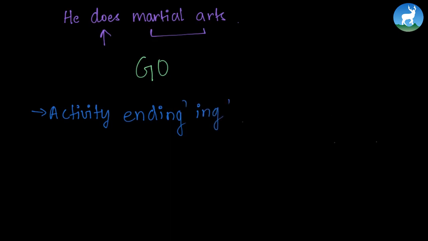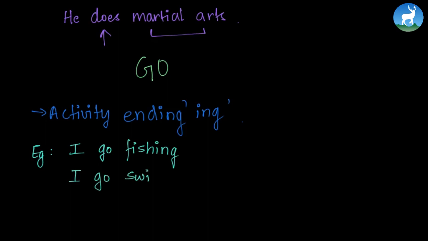For example, I go fishing, or I go swimming. We can go running. Notice that these activities end with an ing.